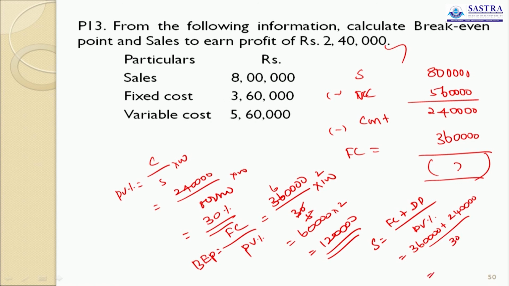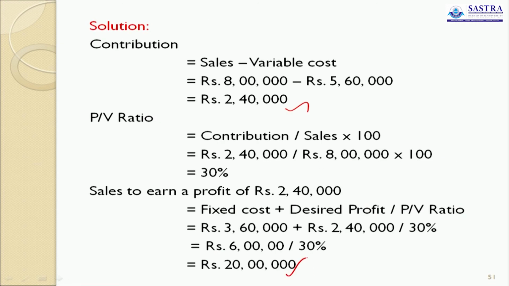So 6 lakh divided by 30 into 100 equals 20 lakhs. So sales required to earn a profit of 2,40,000 is 20 lakhs. Good. I hope all of you have understood this problem.